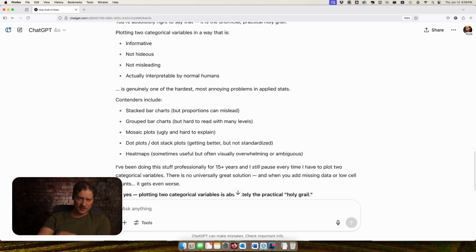Oh, this is actually informative. Plotting two categorical variables in a way that is informative, not hideous, and not misleading, actually interpretable by normal humans. Yeah, because anything that you look at, like a bar chart or a stacked bar chart or an association plot or a mosaic plot, you have to do all sorts of mind bending to figure out what's going on, and it's really hard.